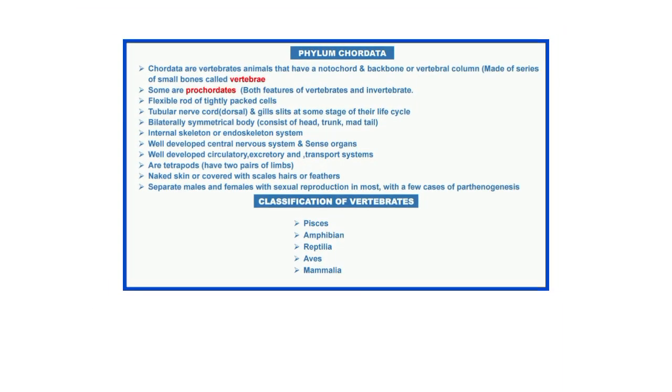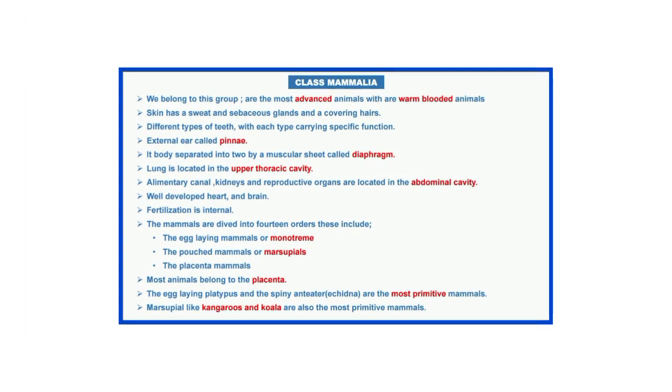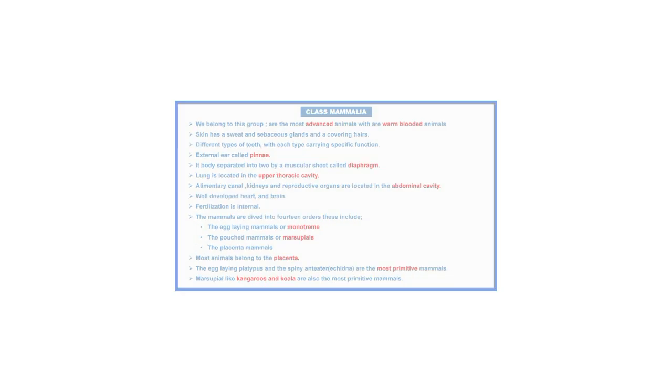In our last videos, we started discussing Phylum Chordata. We talked about some classification of vertebrates: fishes, amphibians, reptiles, and aves. In today's video, we'll talk about the next class, that is class Mammalia. So, without further ado, let's continue.